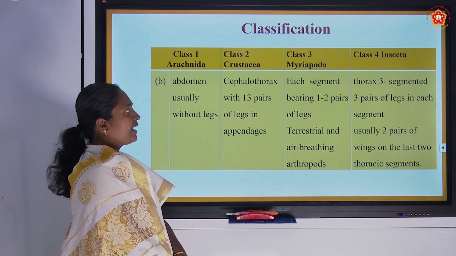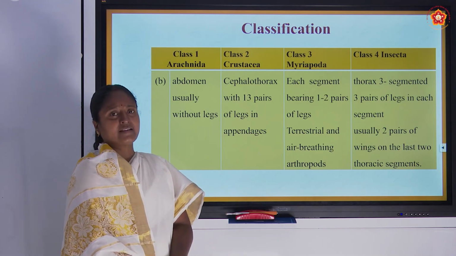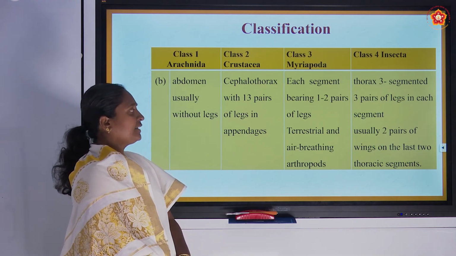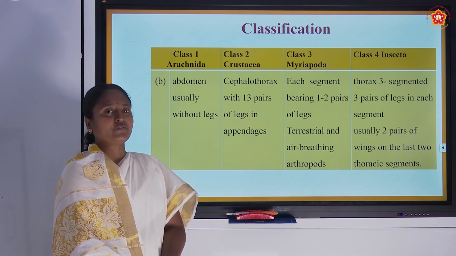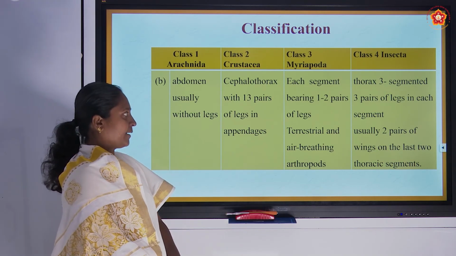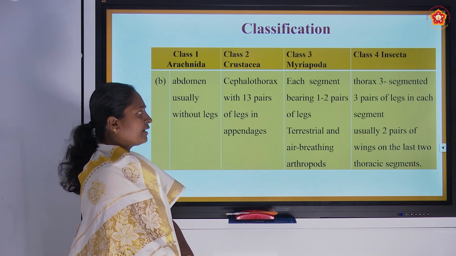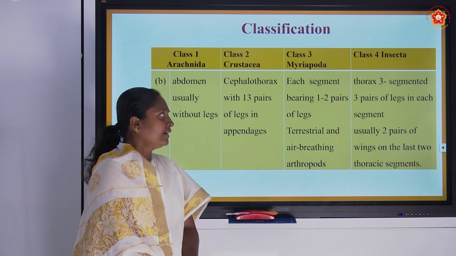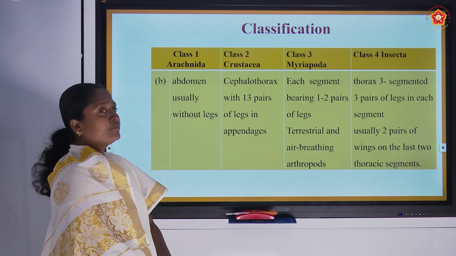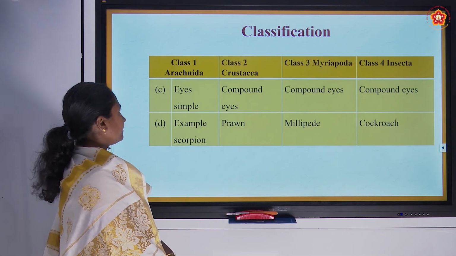Then the Insecta has a thorax with 3 segments. All the 3 segments have 1 pair of legs, so totally 3 pairs of legs are present in Insecta. Usually these organisms also have 2 pairs of wings, which are involved in flight.